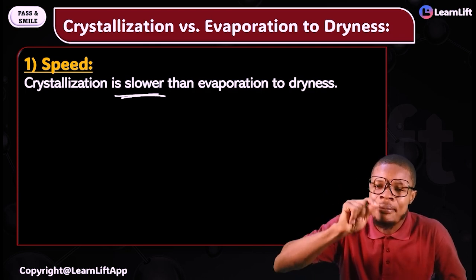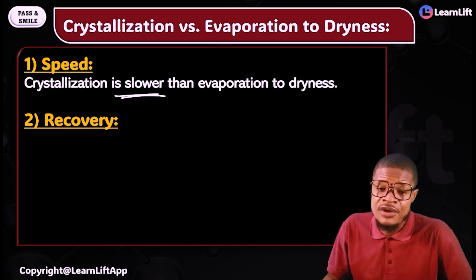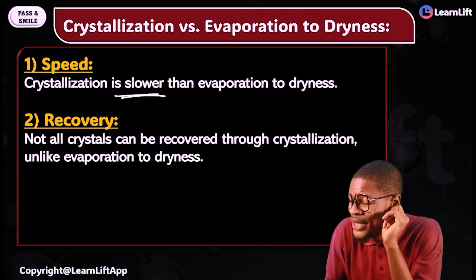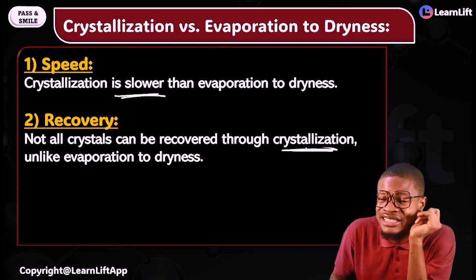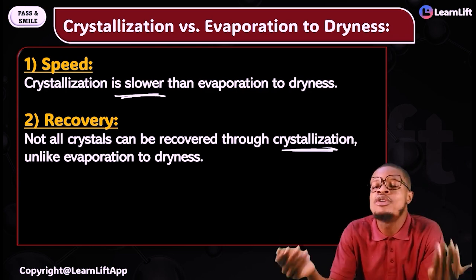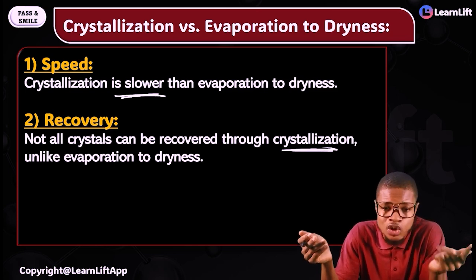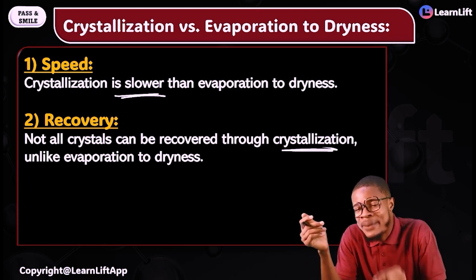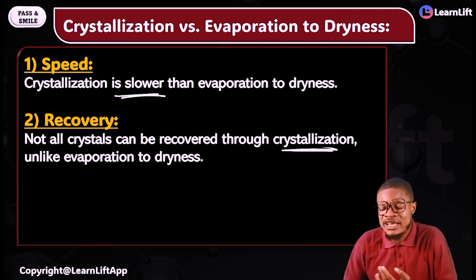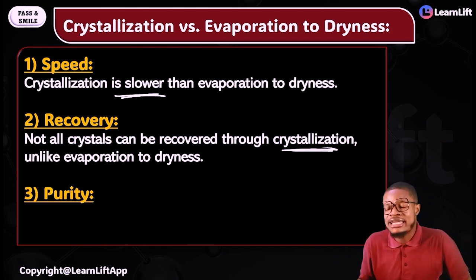Number 2 difference is in terms of recovery. In crystallization, not all crystals can be recovered. But in evaporation to dryness, you will recover all your crystals, because all it involves is just heating it directly and then you get your crystals. In terms of speed, which one is faster? Evaporation to dryness is faster. Crystallization is slower.